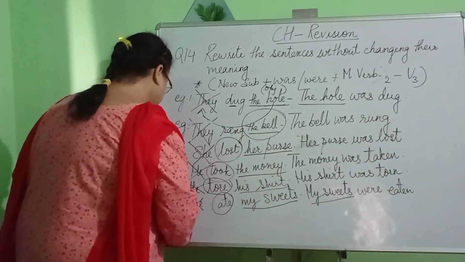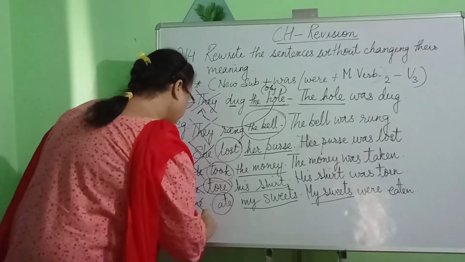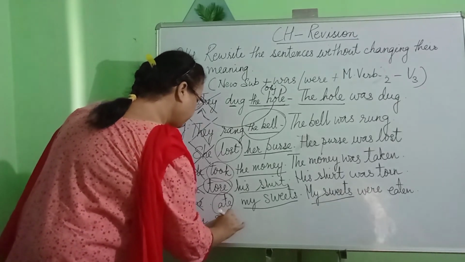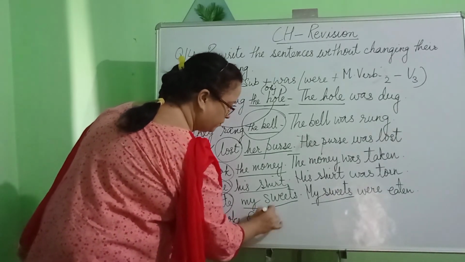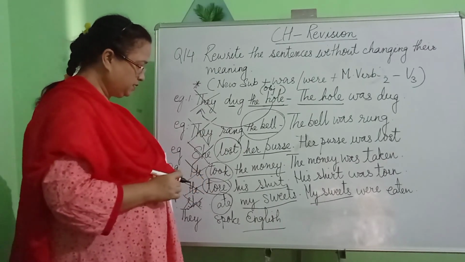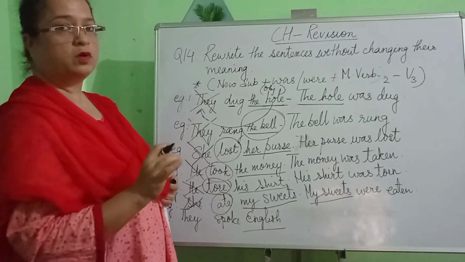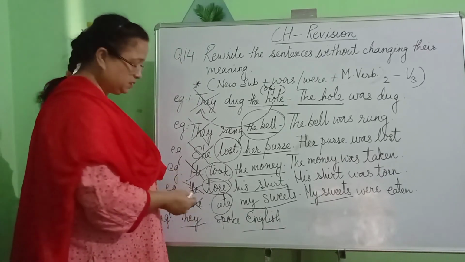Let's have a look at the last one which I can do for you. They spoke English. Now children, let us have a look at the next sentence. They spoke English. So what is the word that is written in the subject place? They.